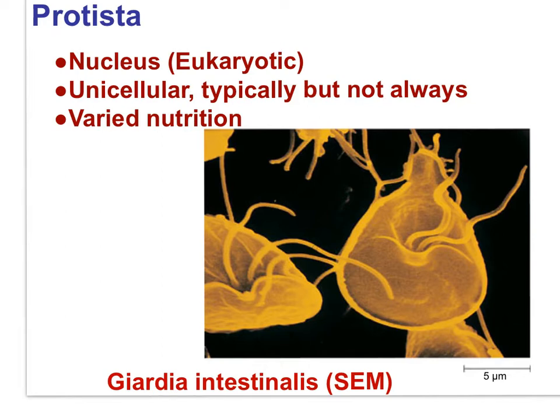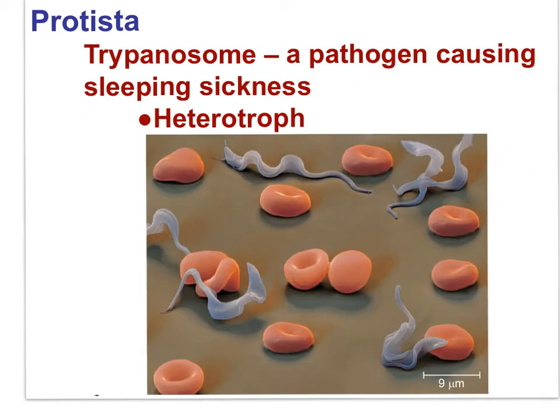This micrograph is of Giardia, a well-known intestinal parasite. Trypanosomes, seen here in blue amidst red blood cells, are also protists. Trypanosomes are single-celled organisms with a nucleus that cause disease, sleeping sickness. Trypanosomes are transmitted to people by biting insects. Like Giardia, trypanosomes are heterotrophs.